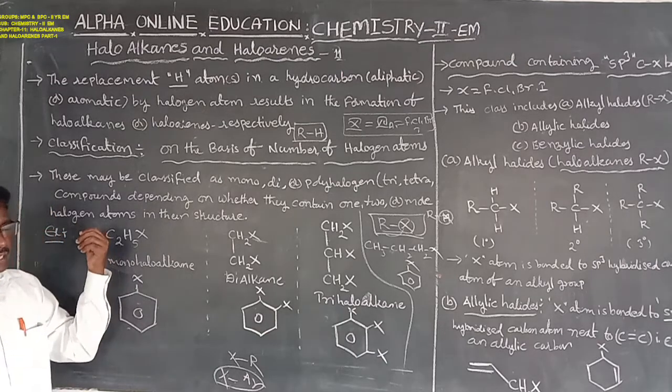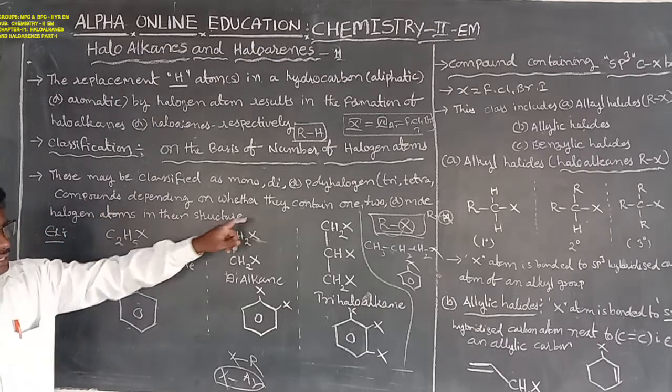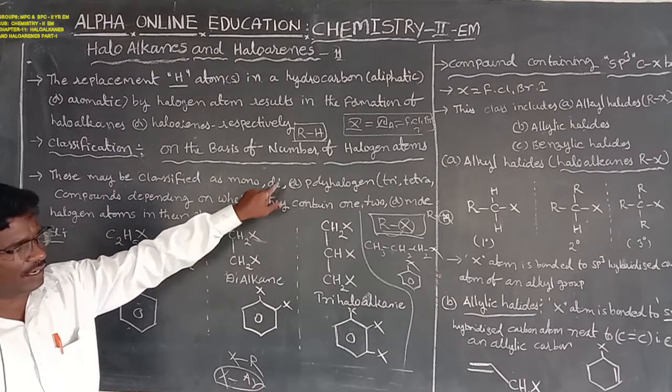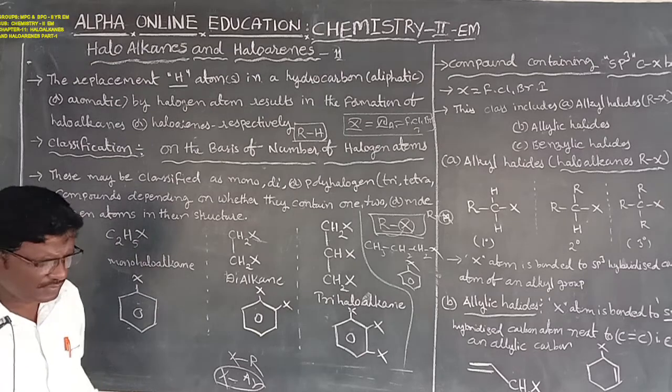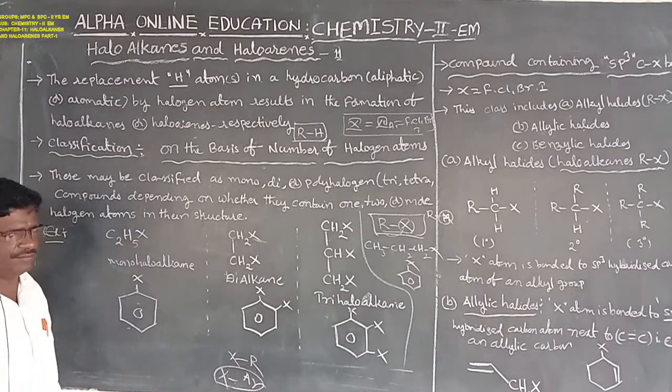Compounds are classified depending on whether they contain 1, 2 or more halogen atoms in their structure.